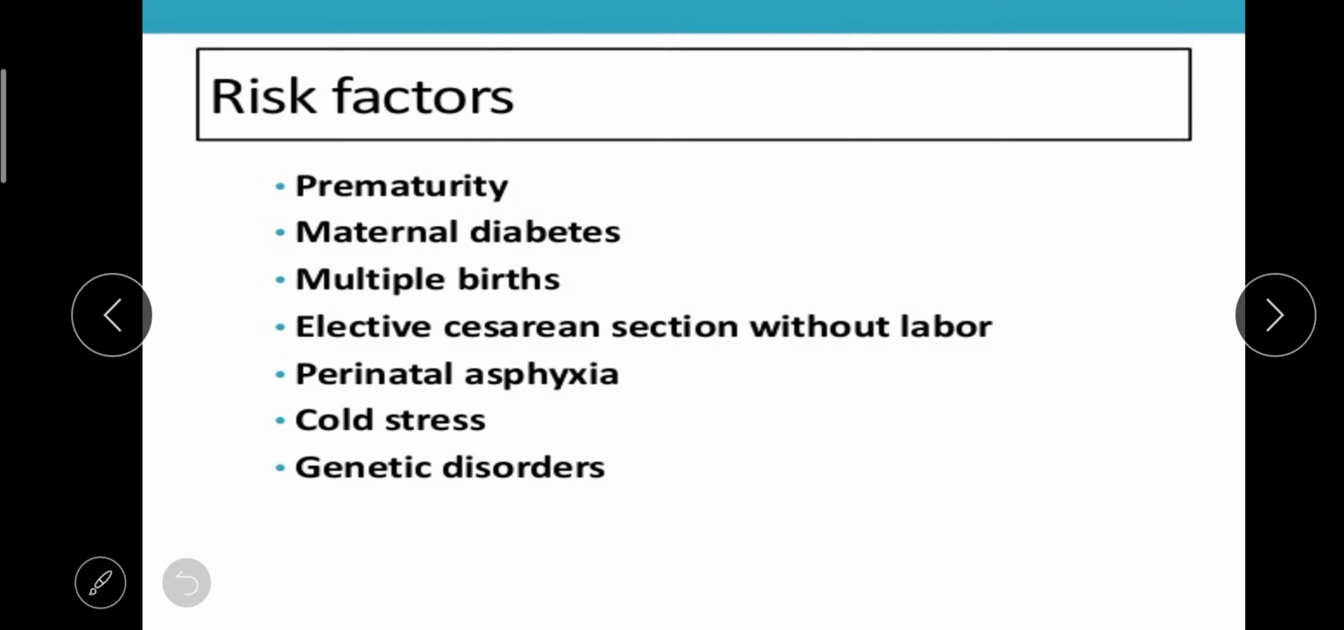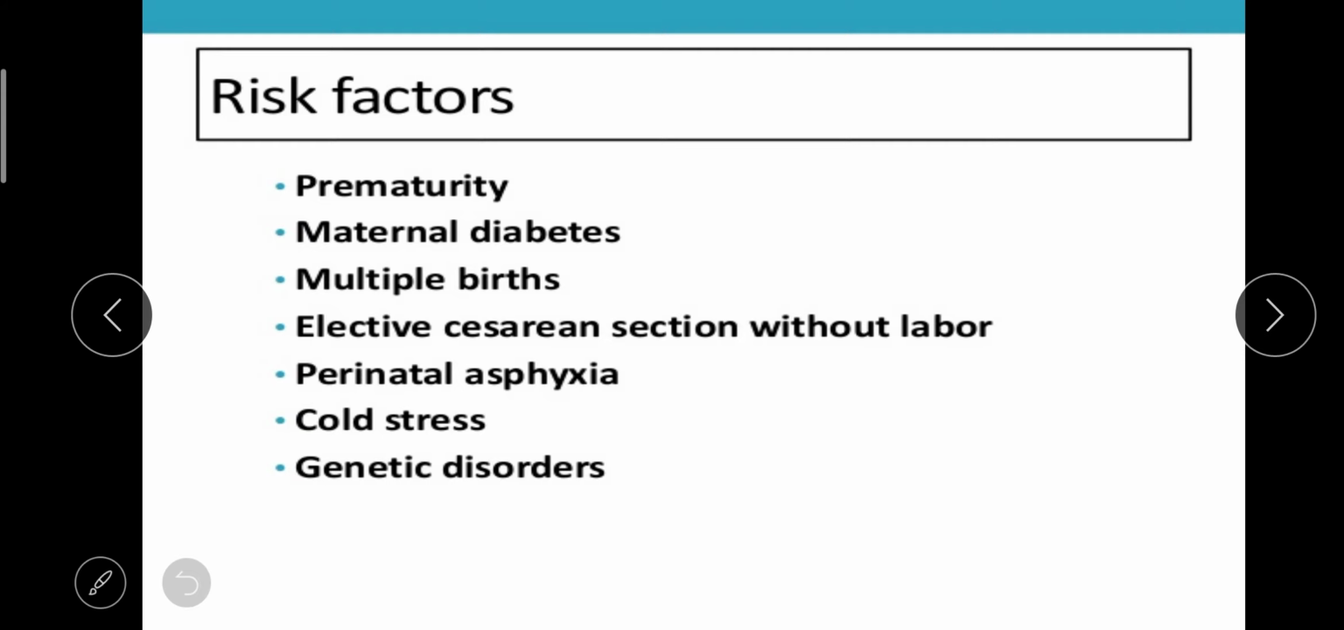Next we are going to see the risk factors of RDS. The first one is prematurity. It means the baby or the mother didn't complete 37 gestational weeks. Next one is maternal diabetes, if the mother has diabetes mellitus during the pregnancy.